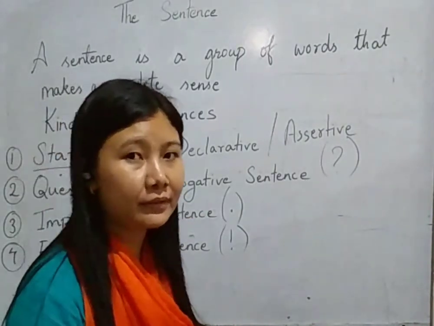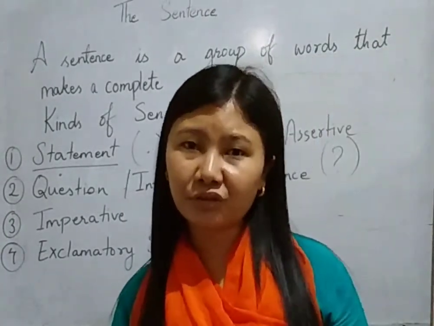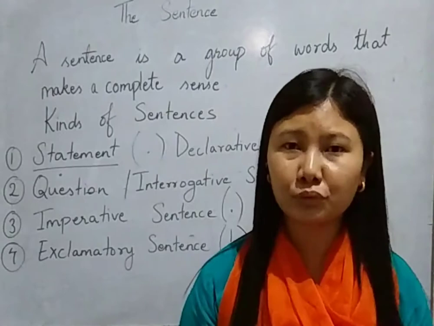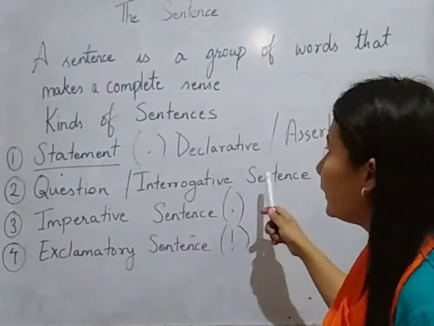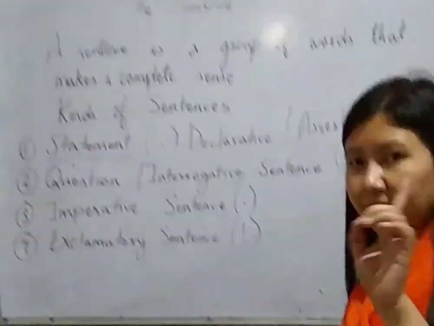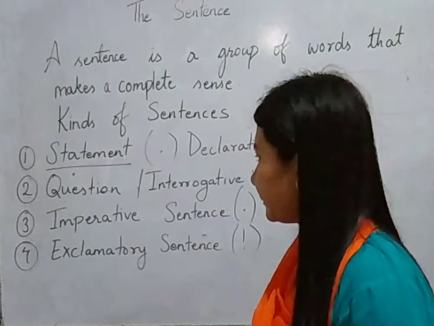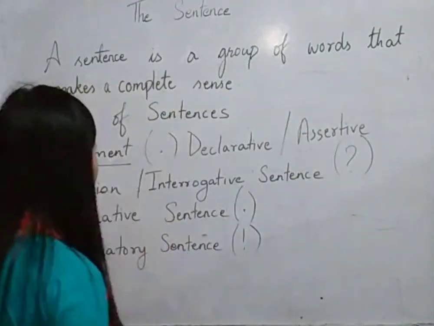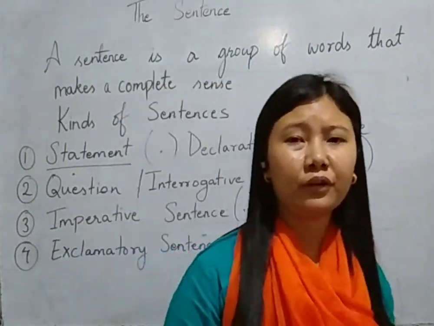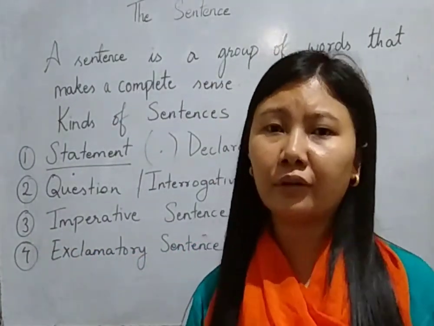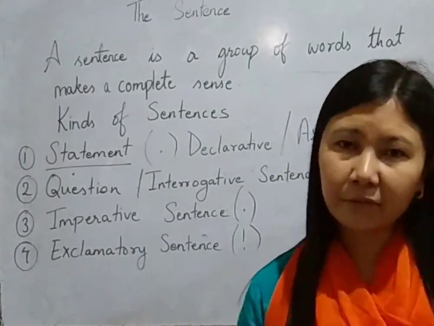Like you have your name at school, you might have a nickname at home, but that nickname and the name that is registered in the school will refer to the same student, the same person. Similarly, statement, declarative, assertive, these are the names given to the same kind of sentence. There is no difference in these 3. And I have told you, a question will ask you something, an imperative sentence will instruct you, suggest that you do something, or request something, and an exclamatory sentence will express some feelings.